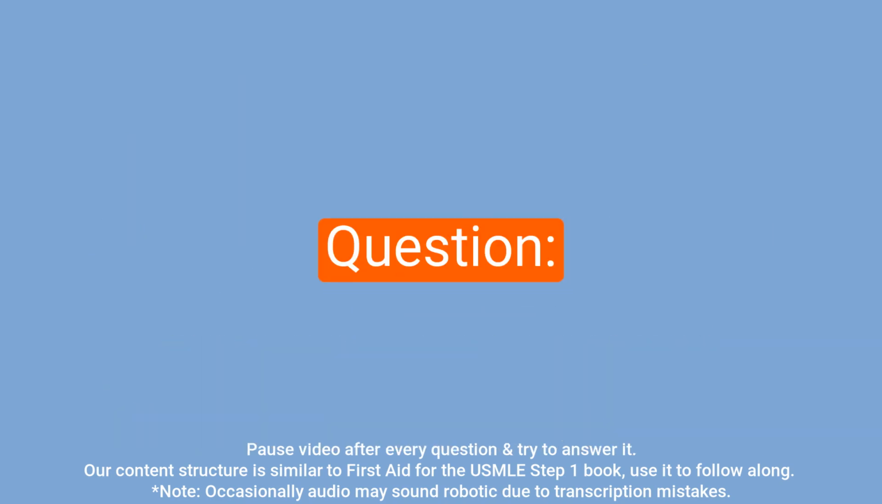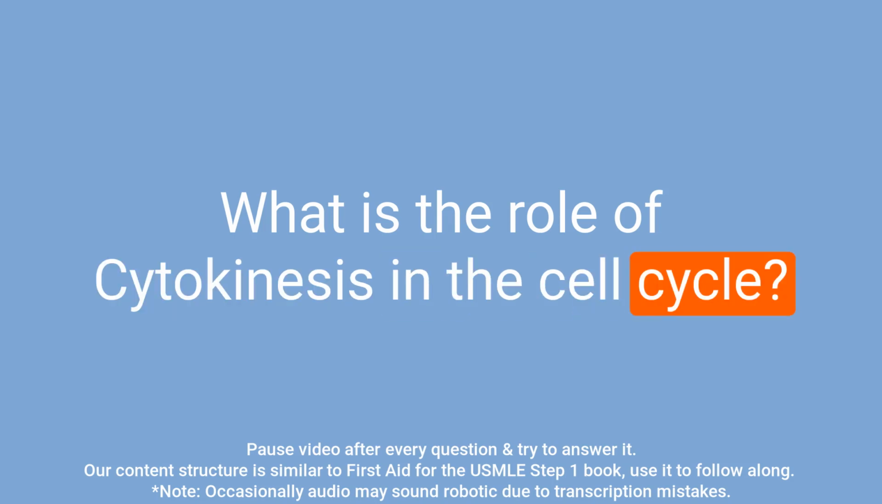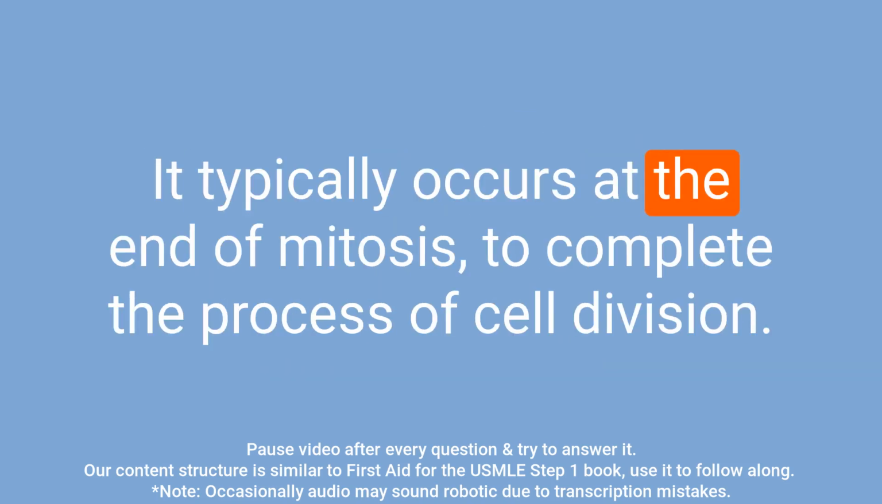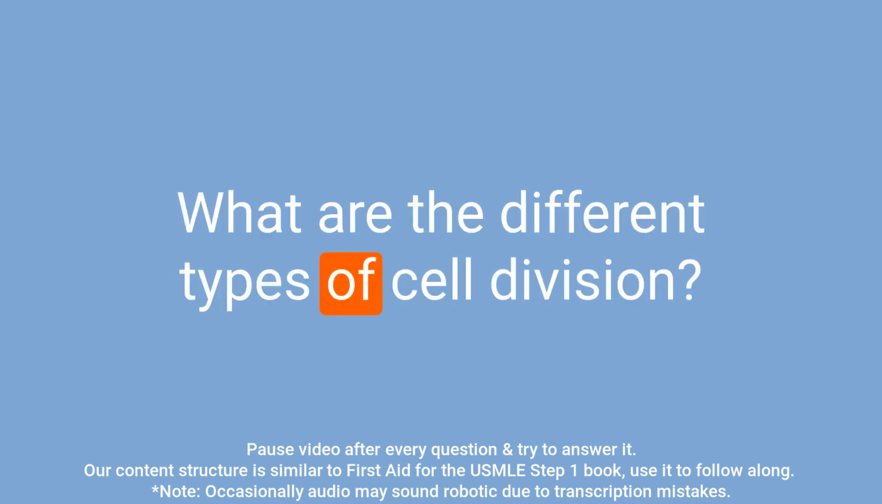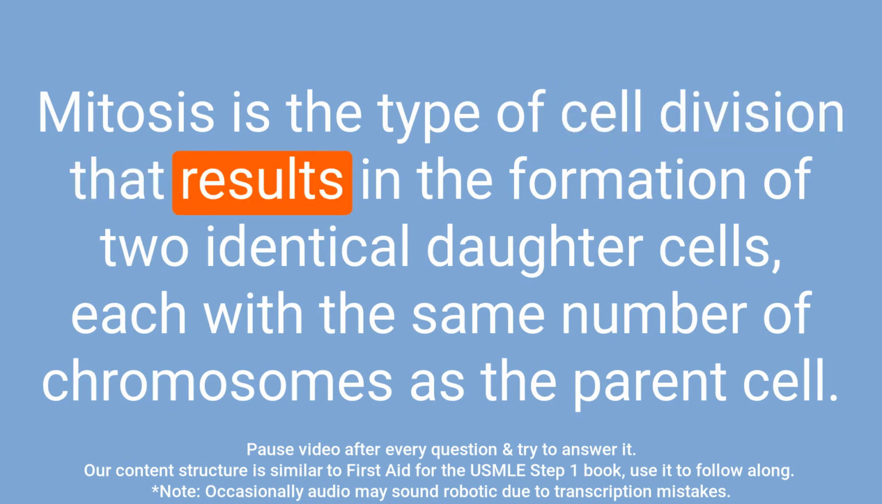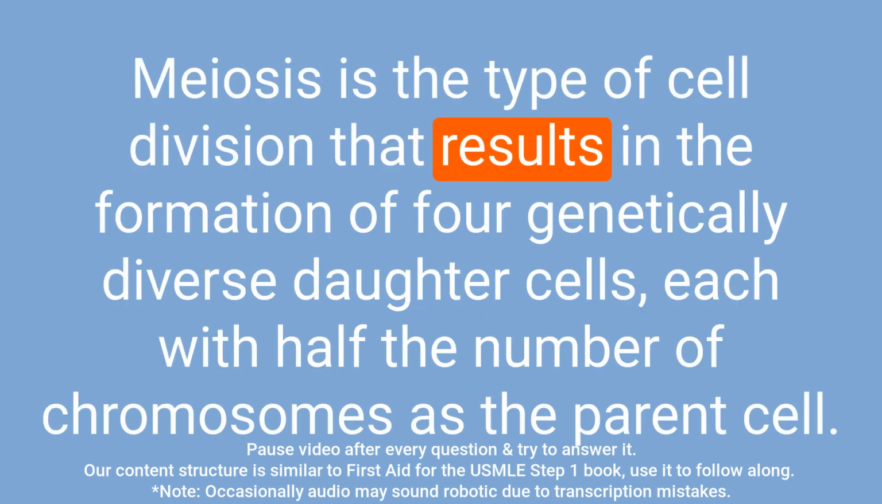Question: what is the role of cytokinesis in the cell cycle? Answer: cytokinesis is the process by which the cytoplasm of a single cell is divided into two daughter cells. It typically occurs at the end of mitosis to complete the process of cell division. Question: what are the different types of cell division? Answer: there are two main types of cell division, mitosis and meiosis. Mitosis is the type of cell division that results in the formation of two identical daughter cells, each with the same number of chromosomes as the parent cell. Meiosis is the type of cell division that results in the formation of four genetically diverse daughter cells, each with half the number of chromosomes as the parent cell.